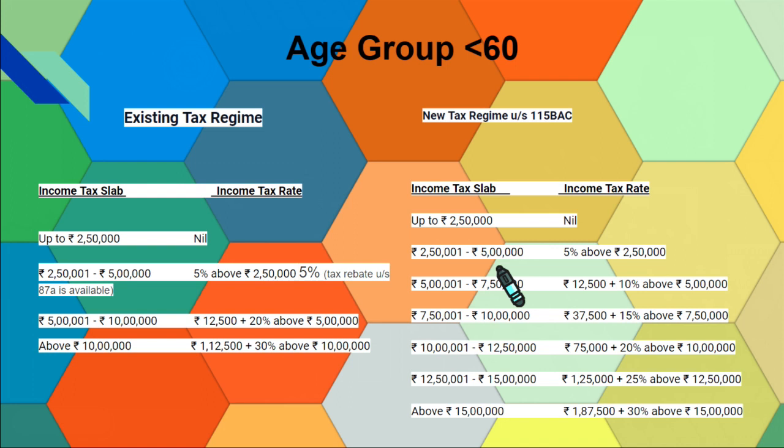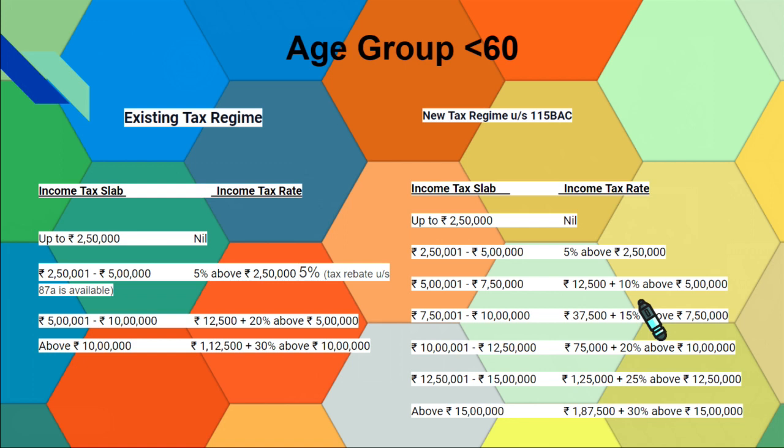Above 2,50,000 up to 5 lakh, the rate is 5%. In the case of 5 lakh to 7,50,000, it becomes 12,500 plus 10% of this 2,50,000, which is 25,000.